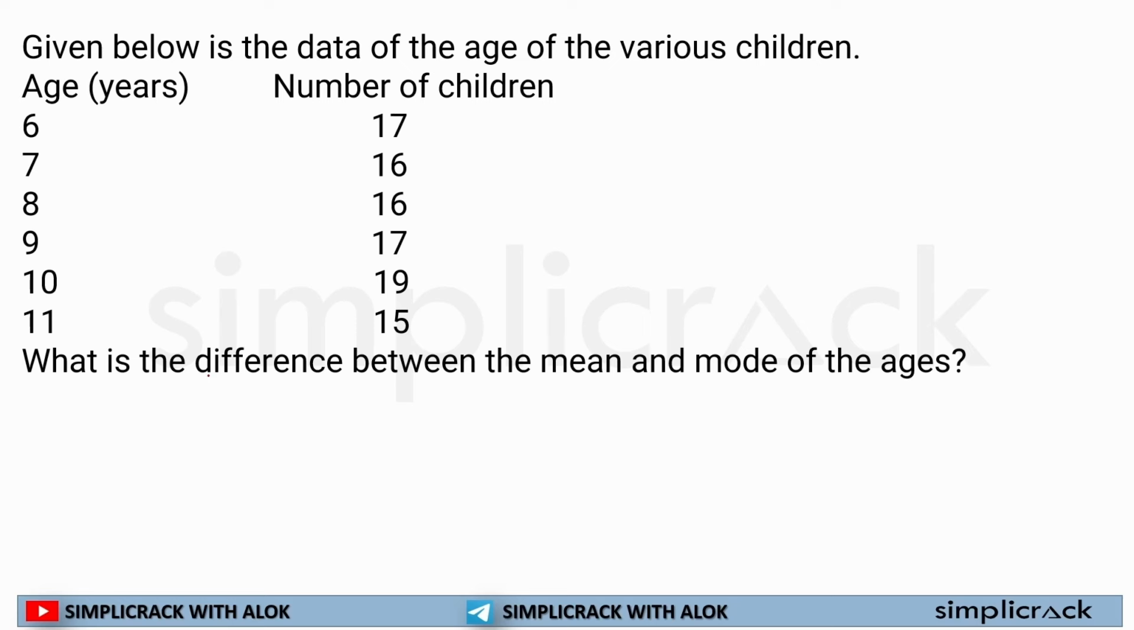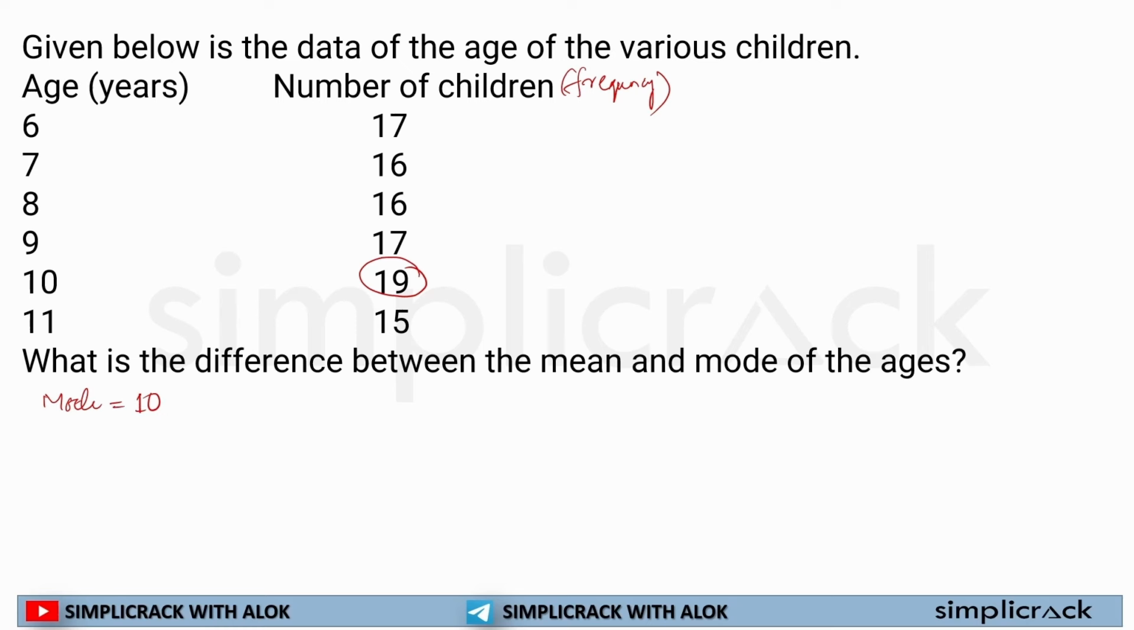First thing, let's calculate the mode. So what is mode? In the whole observation, the number or observation which has the maximum frequency will be my mode. Here, the number of children means the number of observations, so this is the frequency. The maximum frequency is 19, so my mode will be 10.